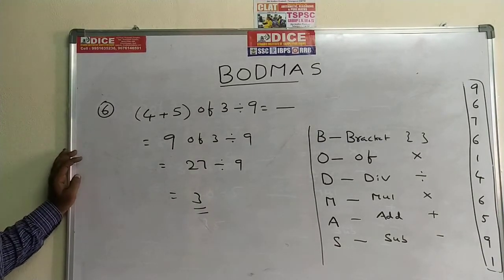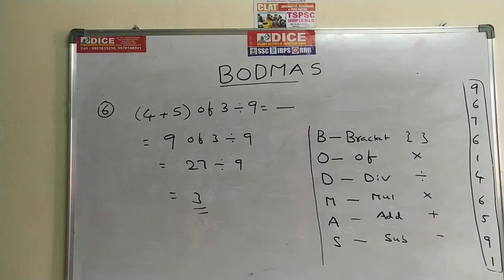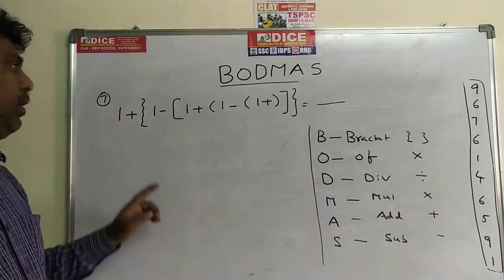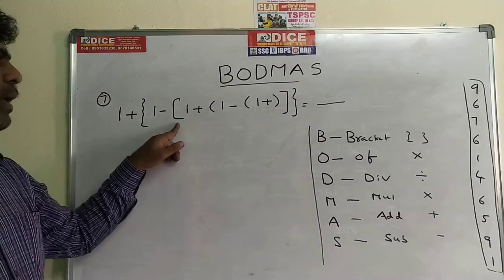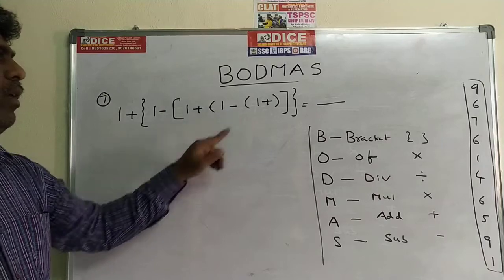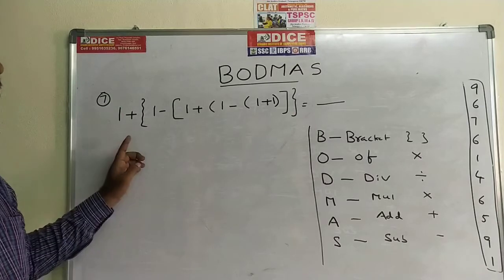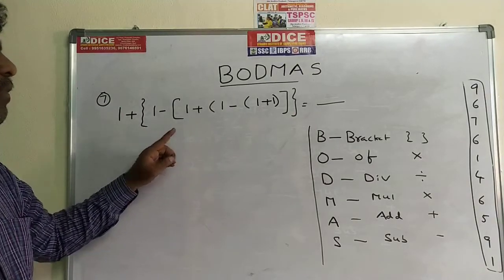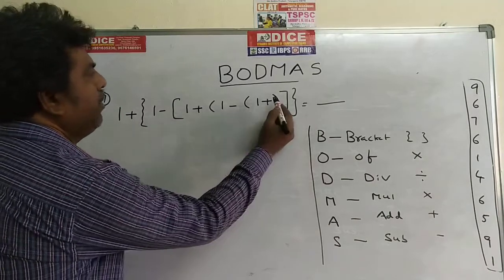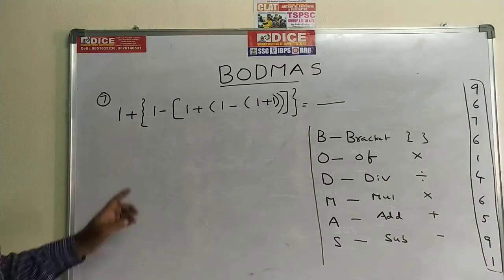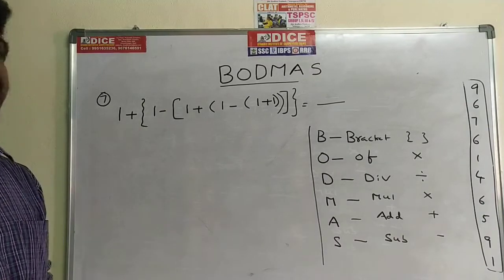Write down this one, you can go for the seventh problem. Now go for the seventh problem. 1 plus bracket of 1 minus bracket of 1 plus bracket of 1 minus bracket of 1 plus 1. Observe the brackets, they are very important. Here all are brackets only. How to do this problem?